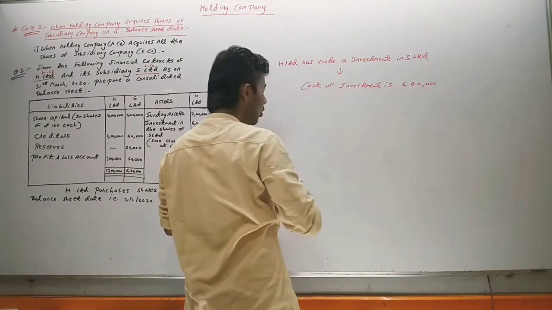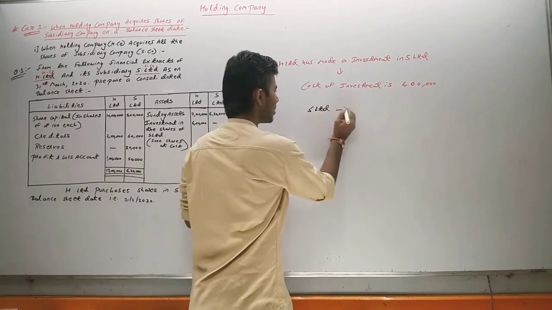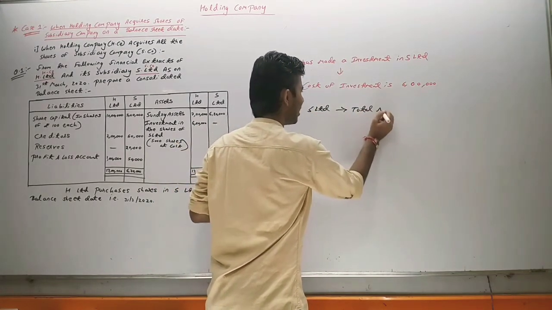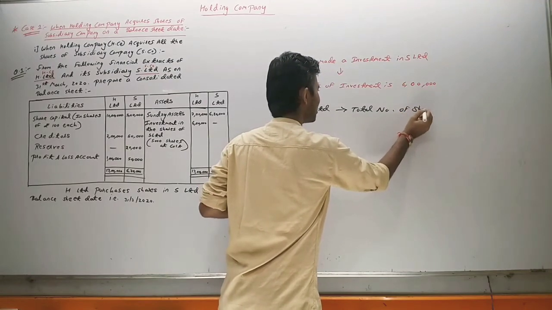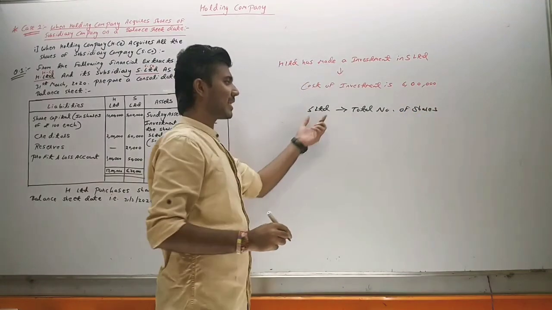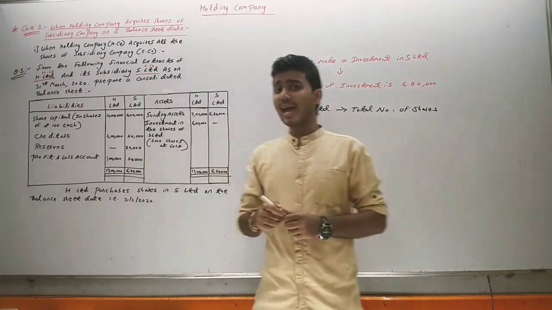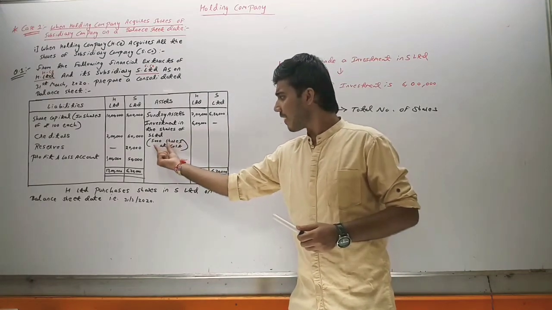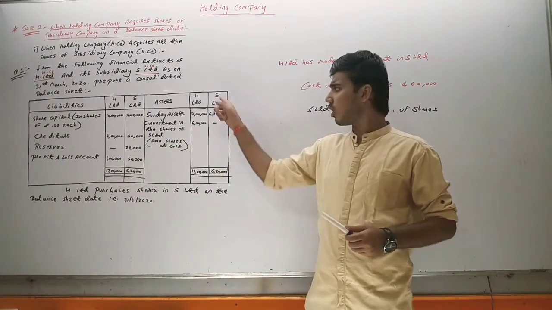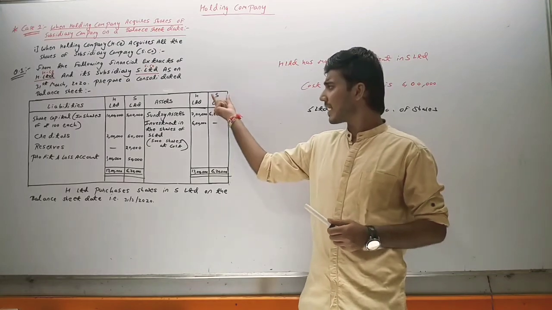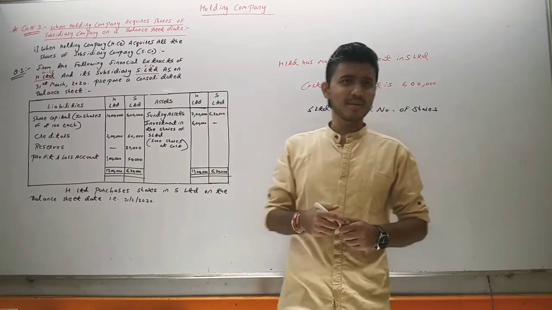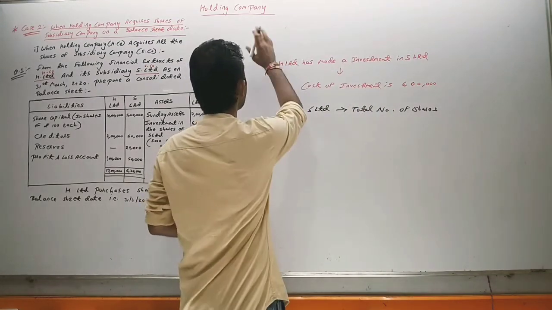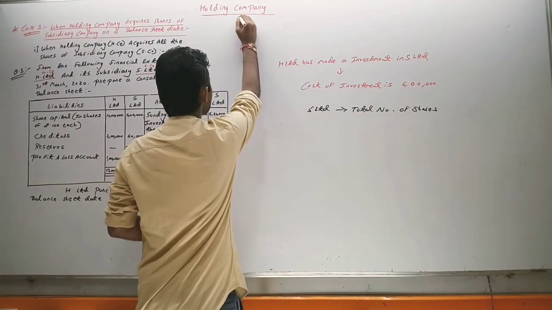Till now we don't know S Limited's total number of shares. We will calculate how many shares S Limited has, and H Limited has purchased 5,000 shares at a cost of 6 lakh. So how can we calculate the total number of shares of S Limited? So I will write here.